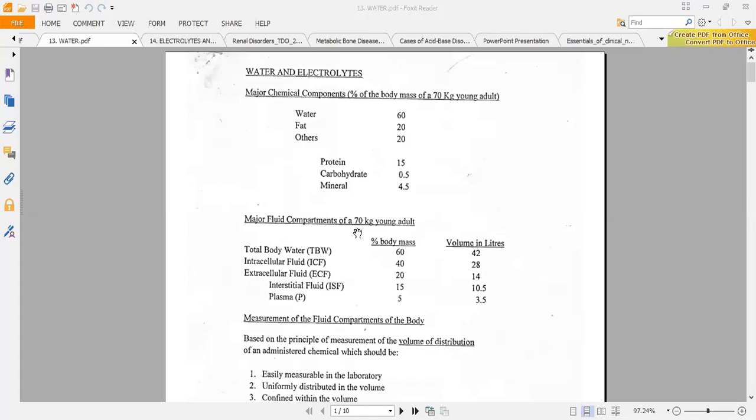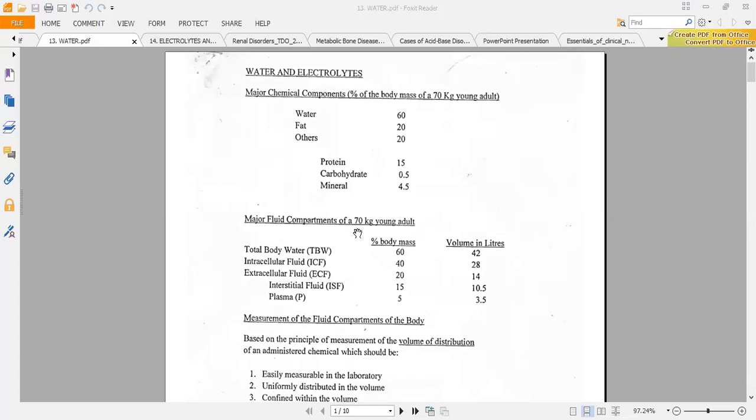In a way, we can say that 40% of the total body weight is water, which is found in the intracellular compartment, and 20% of the total body weight is water, which is found in the extracellular compartment.